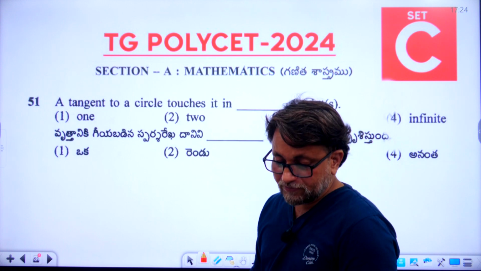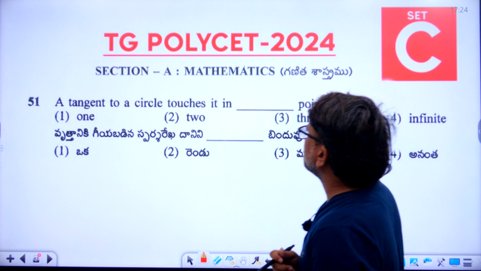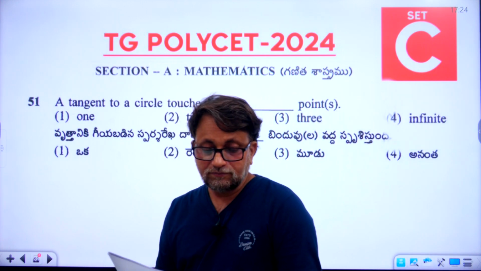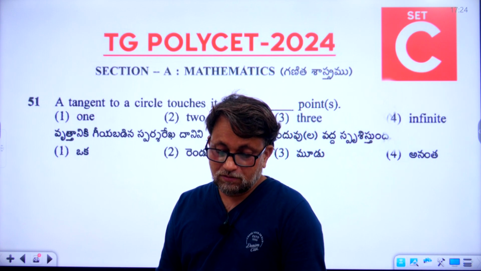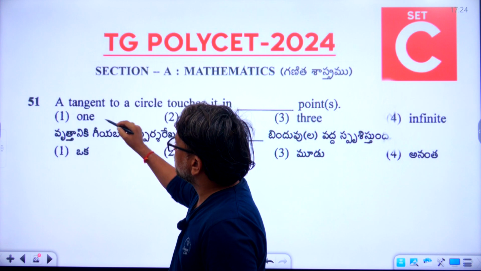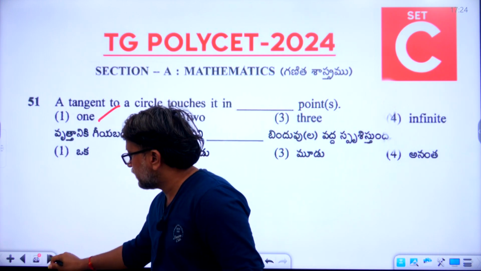So now let's go to the 51. A tangent to a circle touches it in dash points. So what is the right answer? The right answer is 1. So the first option is the right answer. Now let's go to the 52nd.